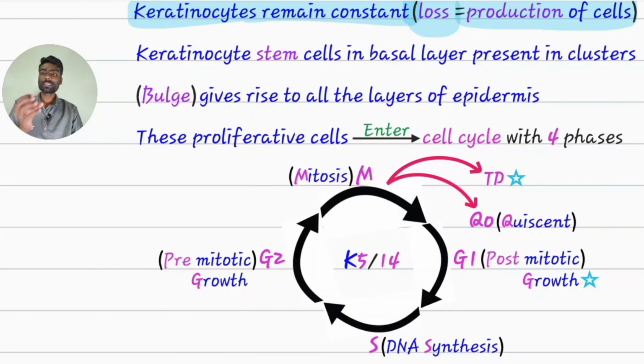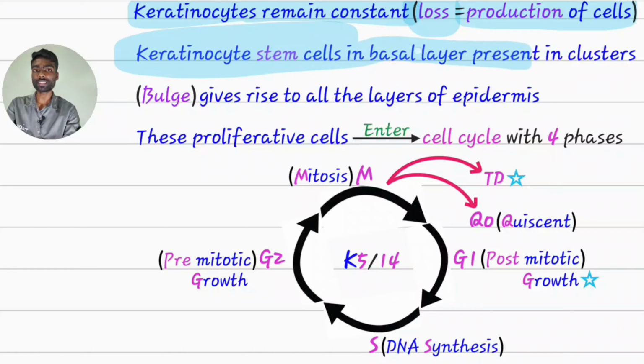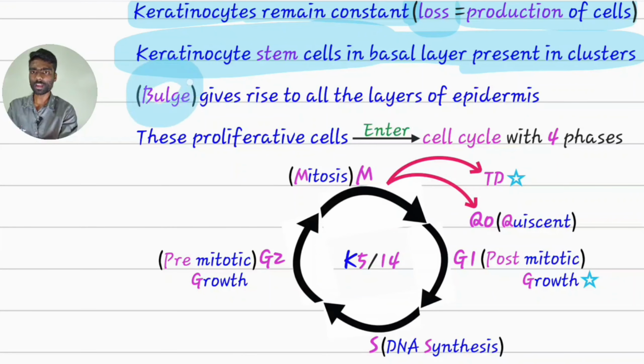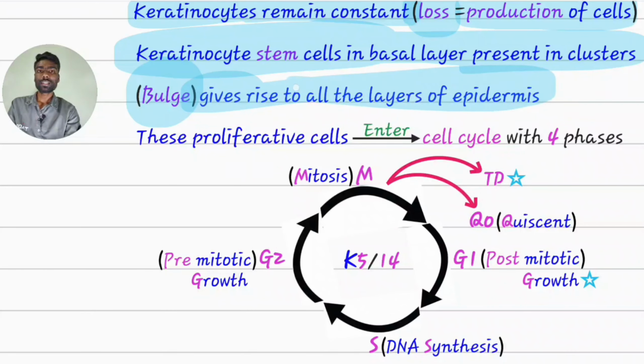From where are these cells produced, new keratinocytes are produced? That is epidermopoiesis. It occurs via keratinocyte stem cells in the basal layer, which are present in clusters, mainly in the bulge region of the hair follicle, which will give rise to all the rest of the layers of the epidermis.